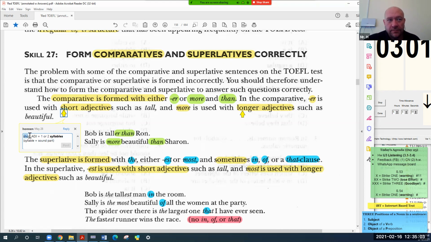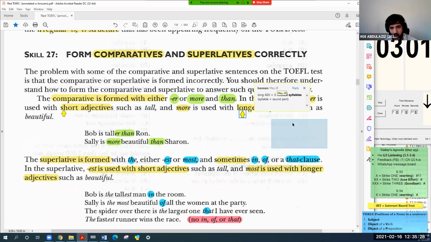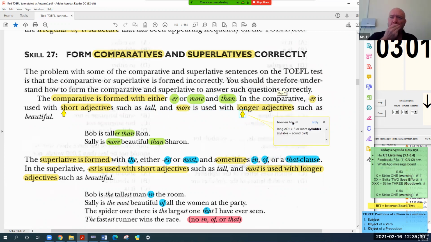No, because it is more than two. It's not short, it's long. So how do we make the comparative with long adjectives, Abdulaziz? We put more with the long adjective. A long adjective is three syllables or more.